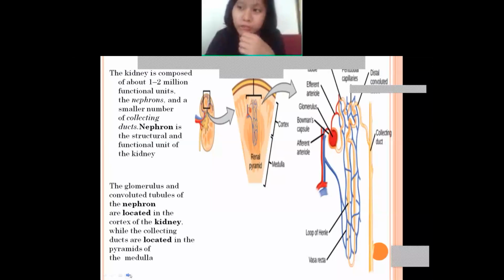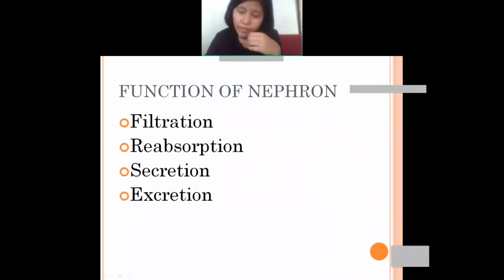Okay, so you have got some functions of nephrons also. So first is filtration. They filtrate, again they reabsorb, again secretion, then excretion. So these are some functions of nephrons.